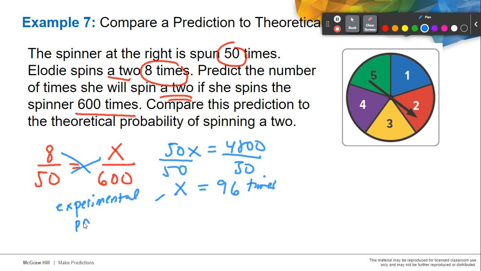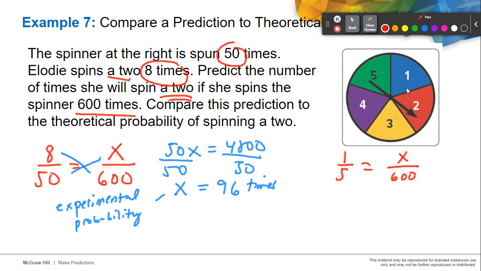Now, let's see the theoretical probability of spinning this spinner. As you can see here, we have 1 out of 5. We will spin that 600 times, and we are going to find the number of times it will appear.